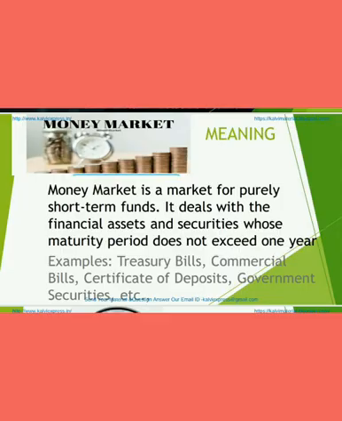What is a money market? It is simple. It is a market for short-term financial claims such as treasury bills, commercial papers, and certificate of deposit. See the meaning of money market. It is a market for purely short-term funds. Short-term means within 1 year period. And the examples for the short-term funds are treasury bills, commercial bills, certificate of deposits, and government securities.